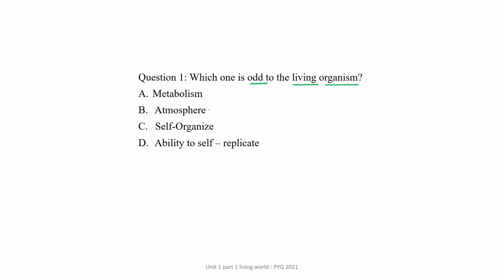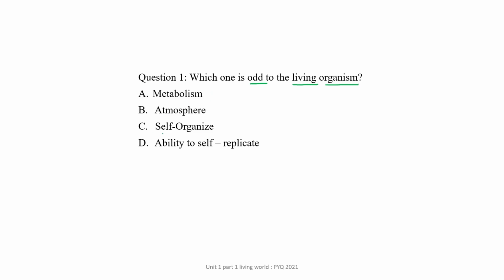Metabolism, atmosphere, self-organization, or ability to self-replicate. Okay. Now, out of these four options, you can see that metabolism is a defining feature of a living organism because this metabolism occurs only in the living cell. It is a defining feature.